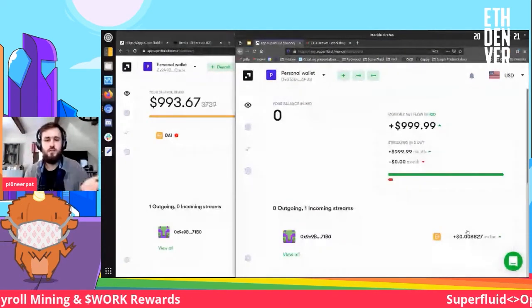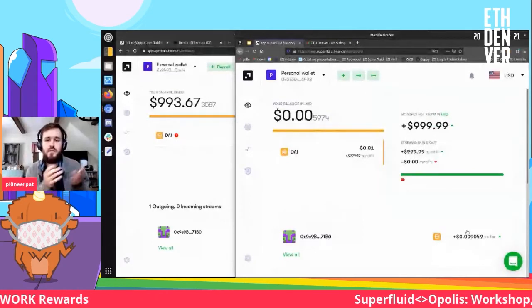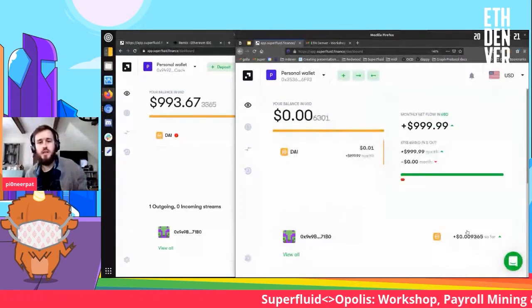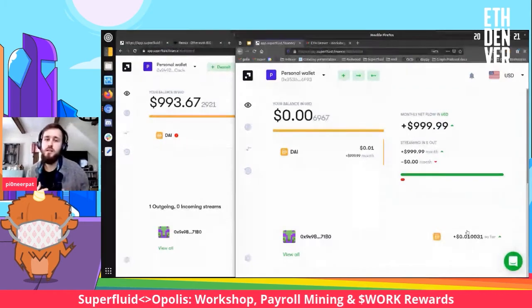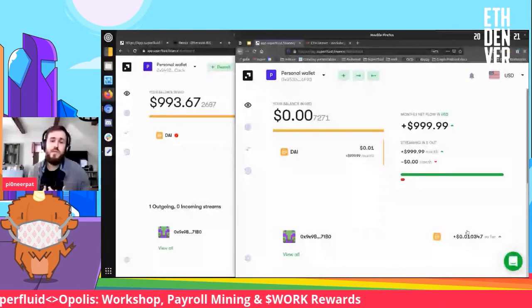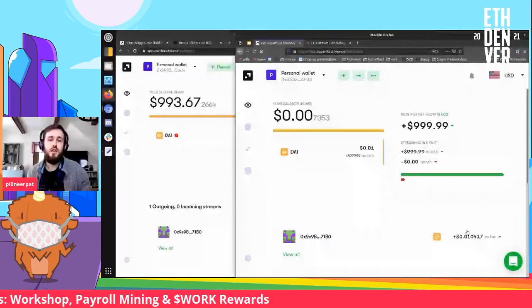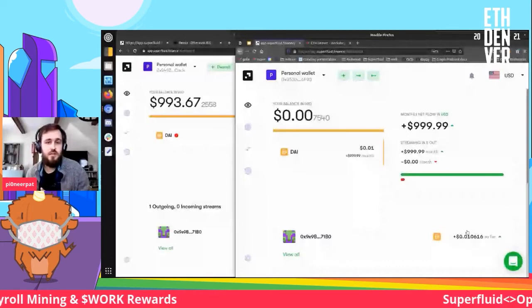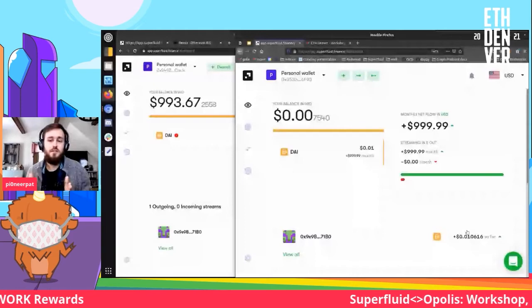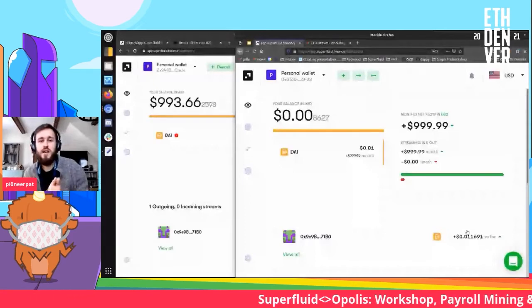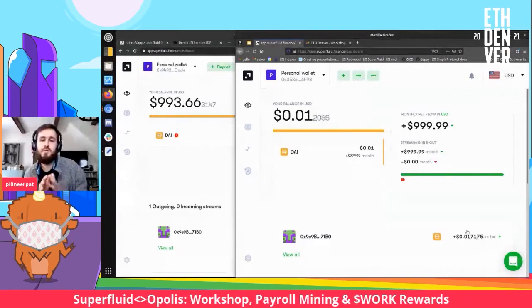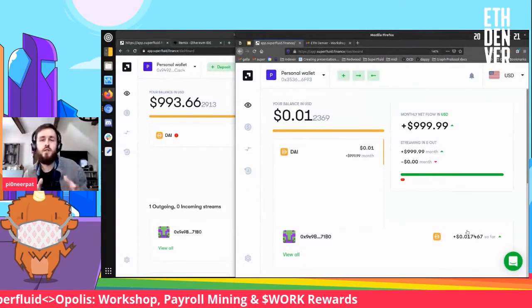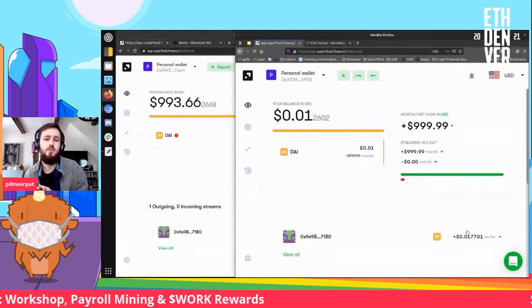So there we have it. We just minted an NFT. We sent a stream to it. Because it was a super app, it was able to react to things happening in the contract and update the flow of tokens using callbacks. And that's what enabled us to modify this flow of tokens to the Holy Grail without actually having to do anything other than transfer that NFT to somebody else.